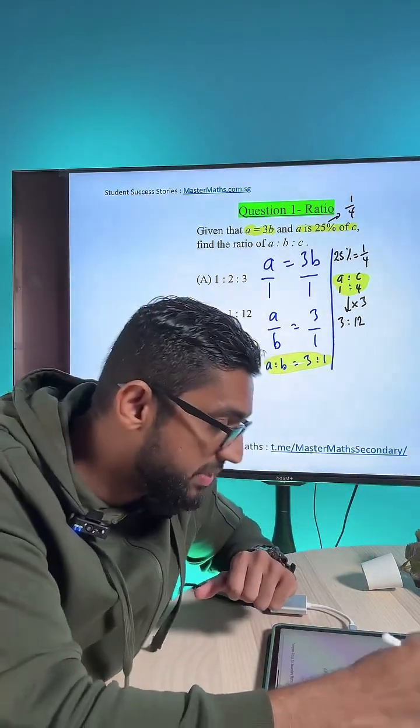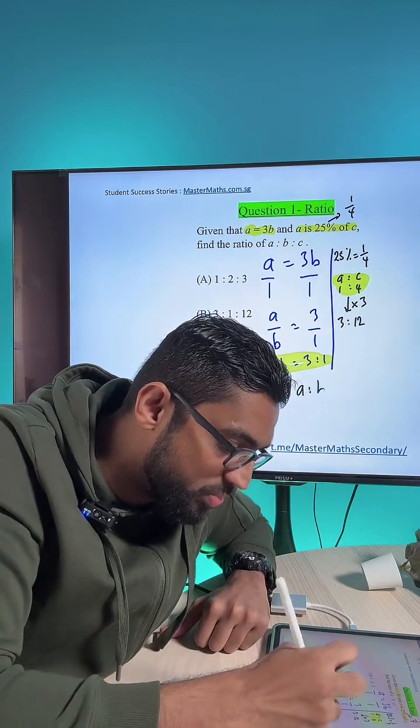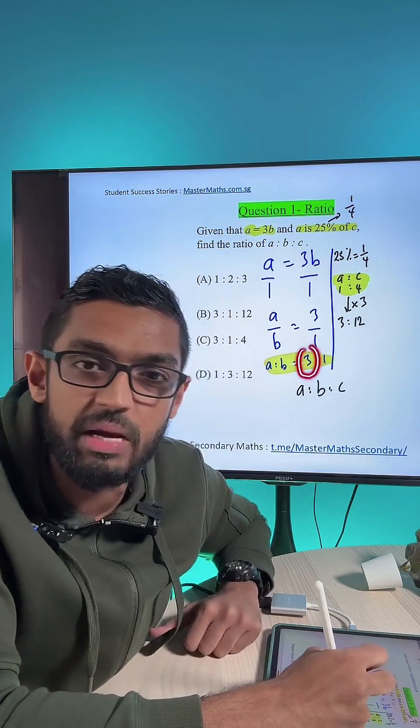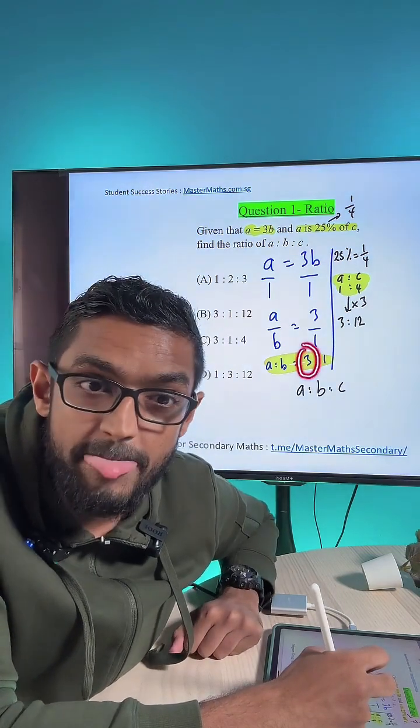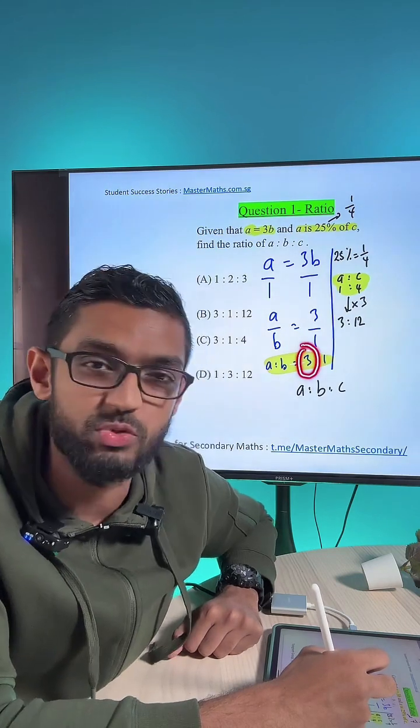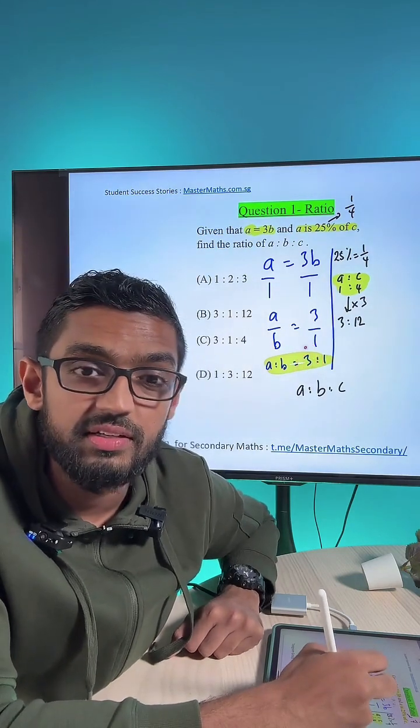Okay, so what happens next is that you're going to have A is to B is to C. A is confirmed, double chop, double confirm, double guarantee. A is 3 units. Okay, this can be coming out in N levels, O levels as well. So it's good to take note.